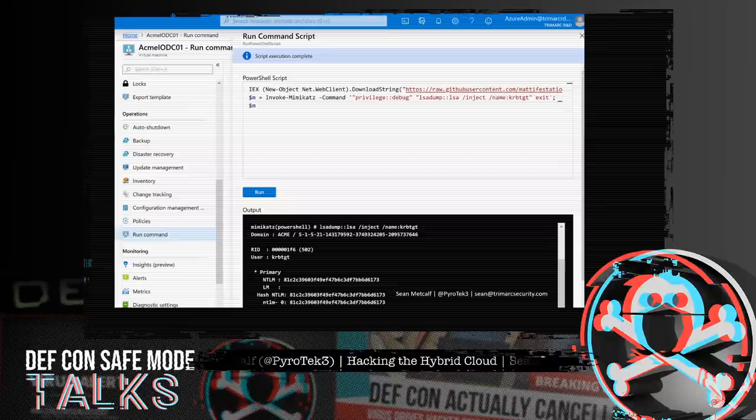Another option an attacker has with these rights is running Invoke-Mimikatz from the internet or even a compromised system on the corporate network or within the Azure tenant. So here I'm running Mimikatz just to get the KRBTGT password hash, because with that I can create golden tickets, which means I can persist forever in the on-prem Active Directory, even though I've never touched that or had access to the corporate network. So that means once I get a foothold, I can have domain admin possibly forever.